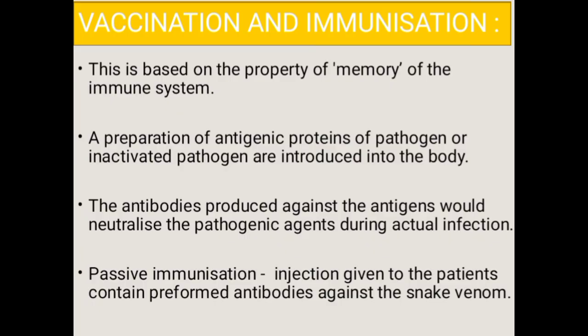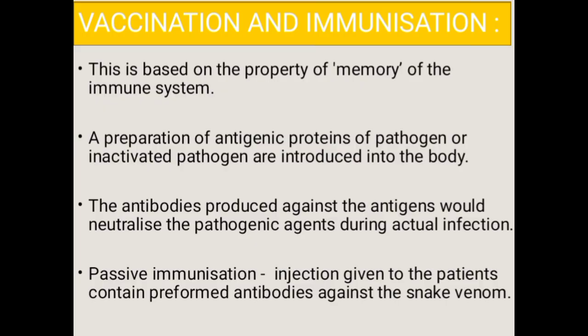The principle of immunization and vaccination is based on the property of memory of the immune system. In vaccination, a preparation of antigenic proteins of a pathogen, or inactivated or weakened pathogens, are introduced into the body.